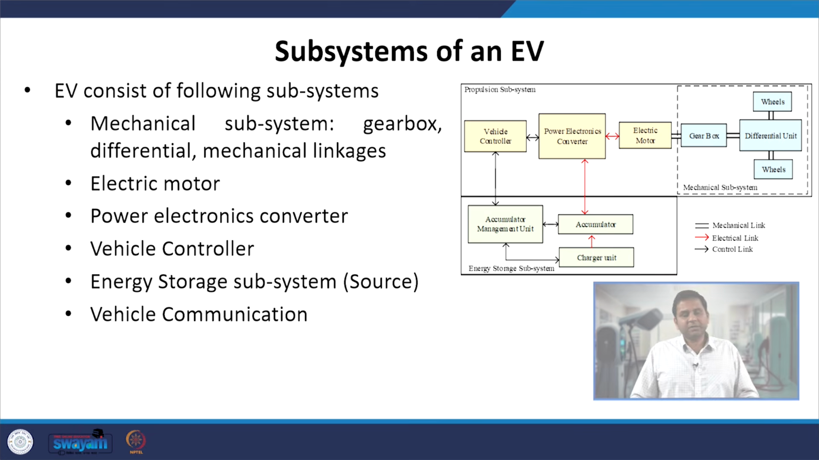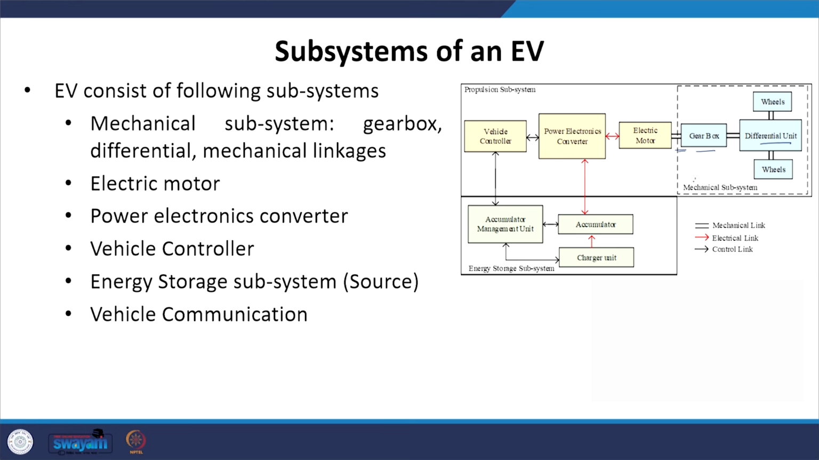EV itself is a system, and that system comprises several subsystems, and these subsystems interact with each other and ensure that the requirement for which the EV is designed is fulfilled. First we have the mechanical subsystem. In the mechanical subsystem, we have the gearbox unit, the differential unit, and several mechanical linkages connecting the output of the electric motor towards the wheels of the vehicle.